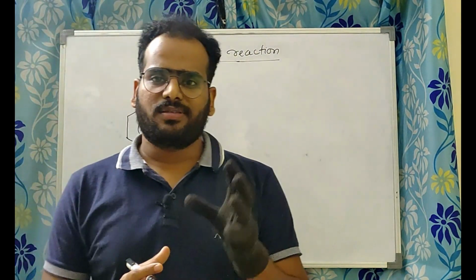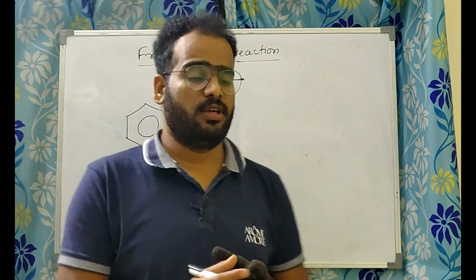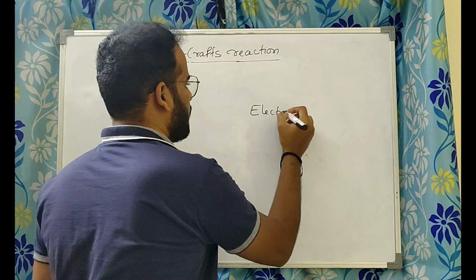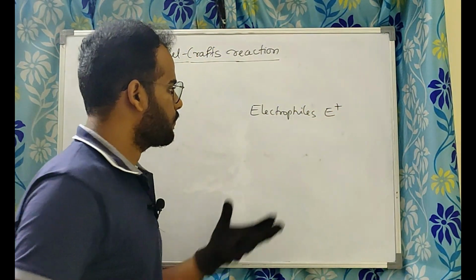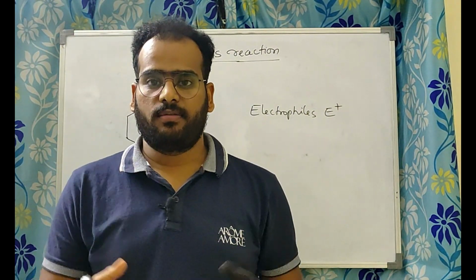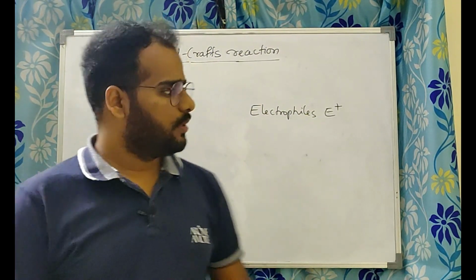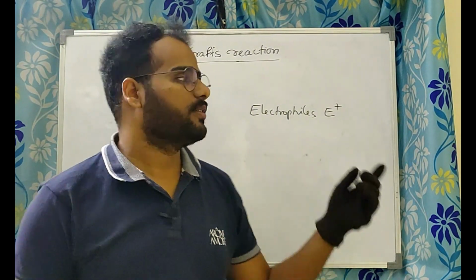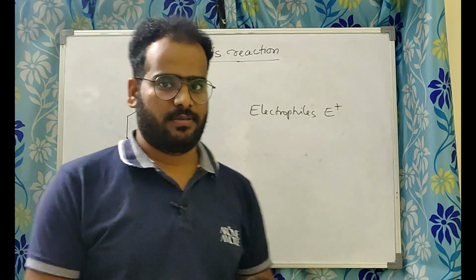You know, there are some species in chemistry or chemical compounds which are short of electrons. We call them as electrophiles. We usually denote it by E+. Okay, what are electrophiles? The person who doesn't have money, they want money. The person who doesn't have love, they want love. Similarly, the species which do not have enough electrons, they want electrons. So those are called as electrophiles.